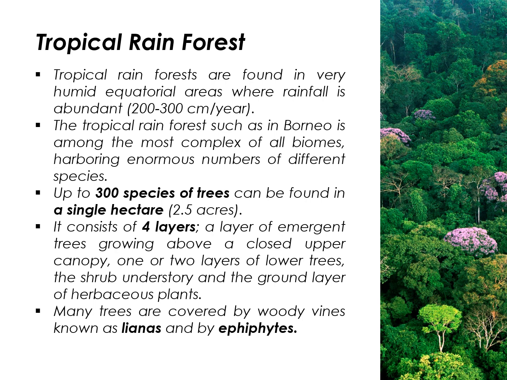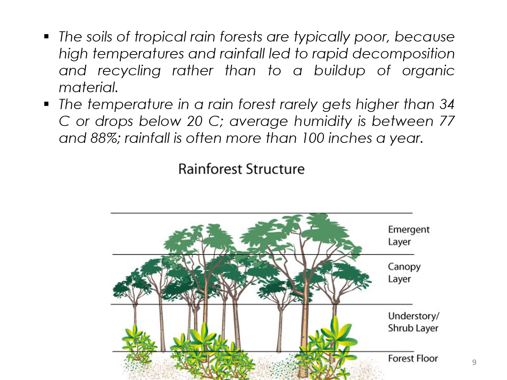Okay, these are examples of countries which have the biome called tropical rainforest. The main characteristic of the tropical rainforest is that normally they have four layers. We have the forest floor, at the bottom of the forest, and then the understory, which consists of shrubs. Then we have the canopy layer, where you can find most of the tree canopies, and one or two species that grow taller than the others, which we call the emergent layer.